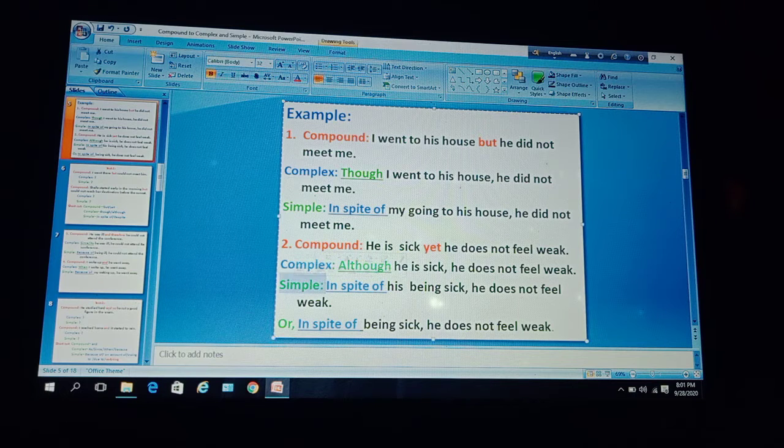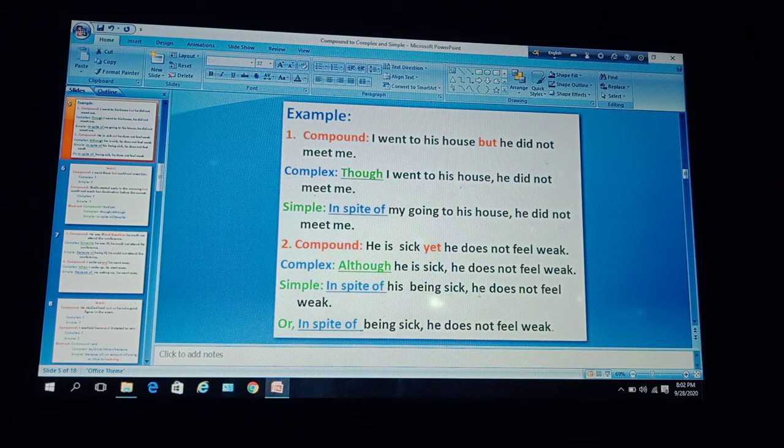To make it simple, as this compound sentence is joined with yet, you will use in spite of at first, and you will make this principal clause or independent clause a phrase. With the help of in spite of, we will make it a phrase: in spite of his being sick.